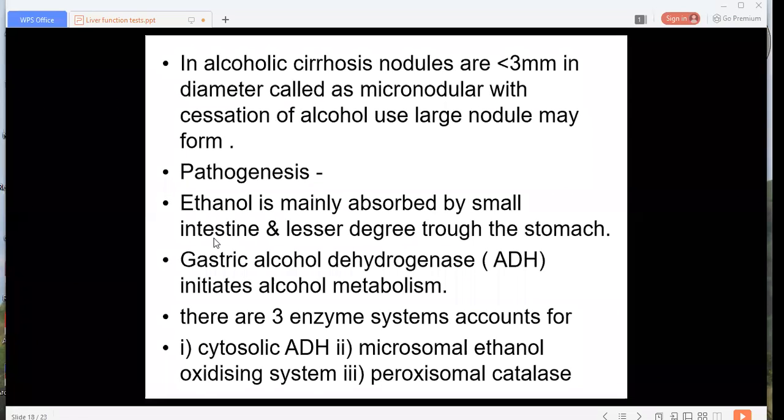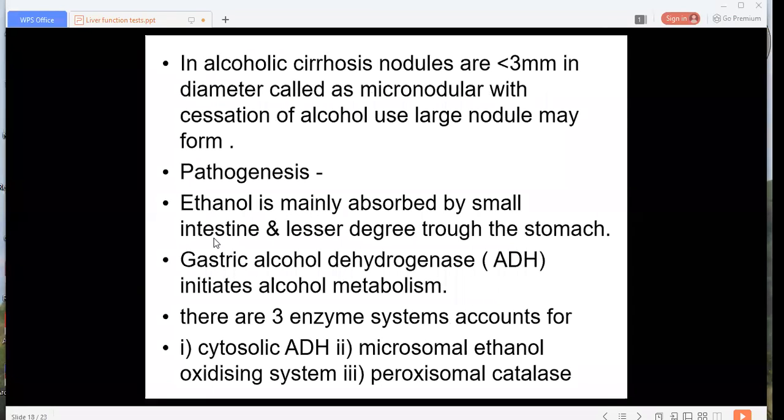In alcoholic cirrhosis, the nodules are less than 3 millimeters in diameter. We call it micronodular. With cessation of alcohol, it causes a large nodular liver.